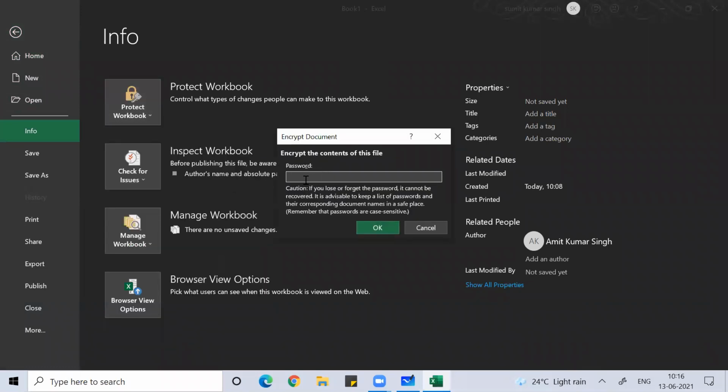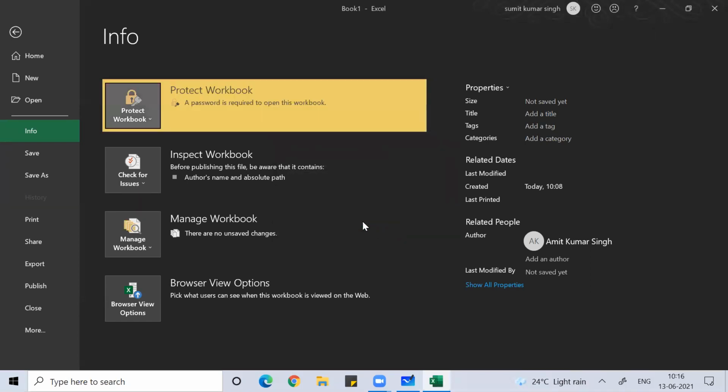Encrypt with password, and there you can put a password, 123 something, and then I press OK. Then again re-enter the password, confirming it, so please put the password again. Now it is password protected.